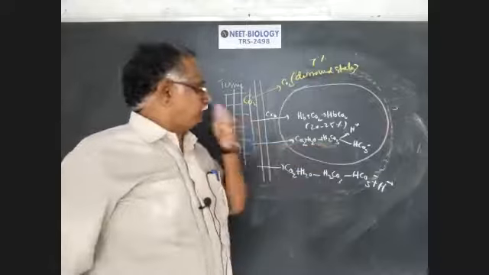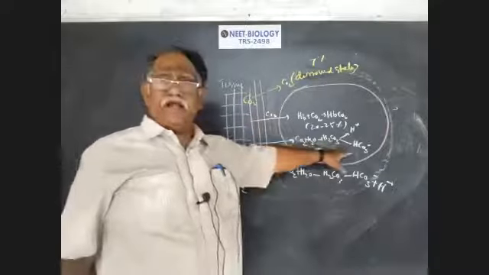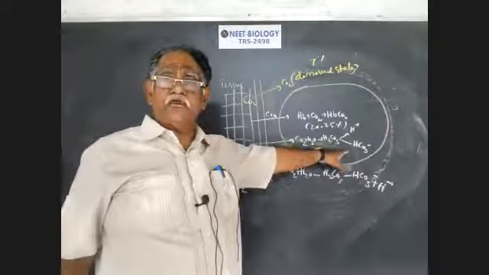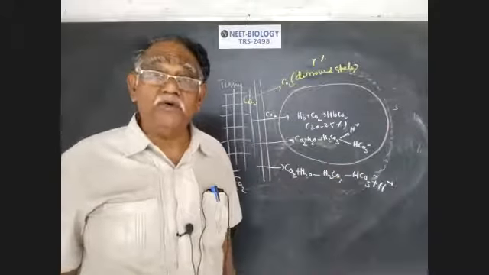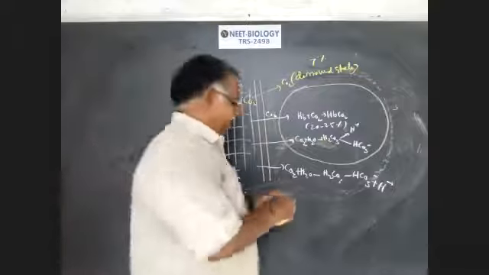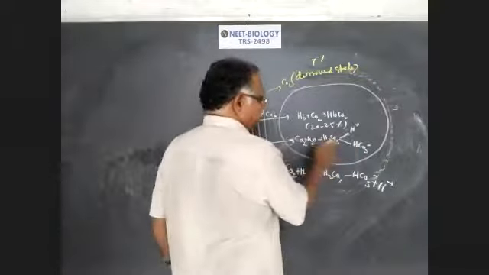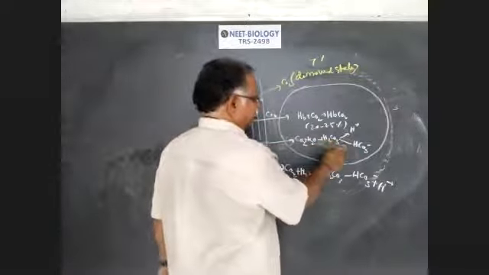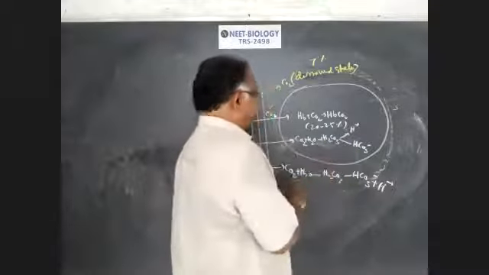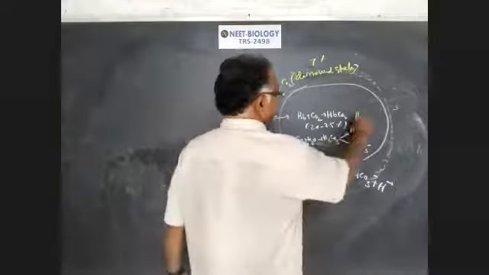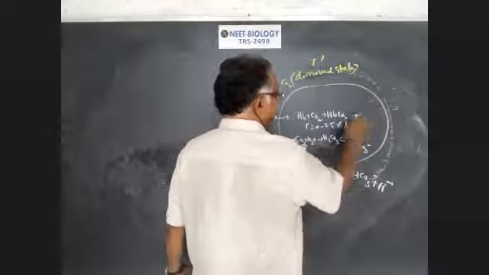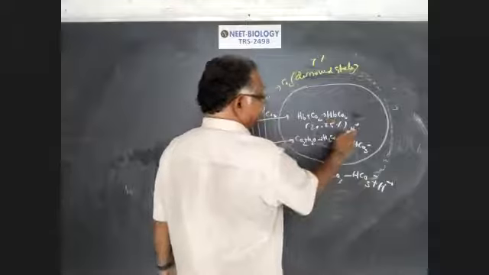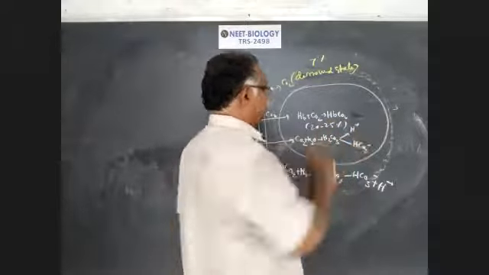Now, the bicarbonate ions should be transported only through plasma, not through RBC. The hydrogen ions, which are produced by the breakdown of H2CO3, combine with hemoglobin. The hydrogen ions are attached to hemoglobin.